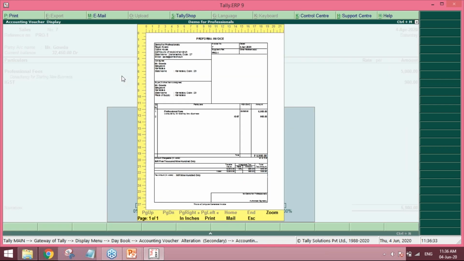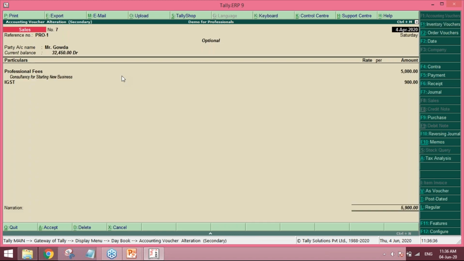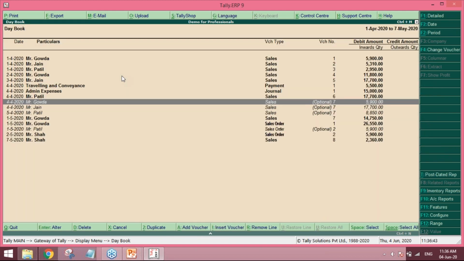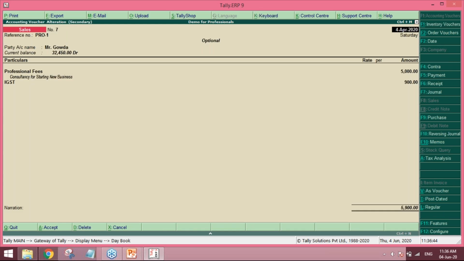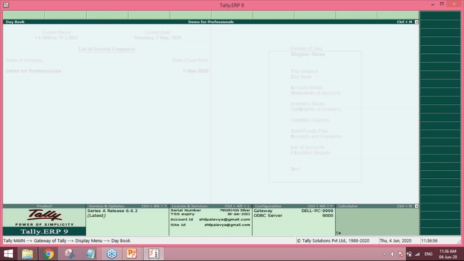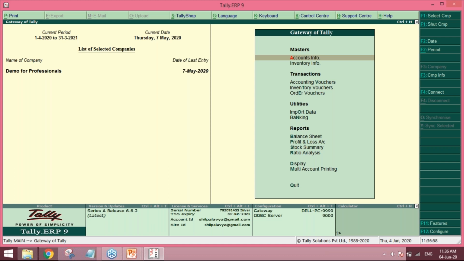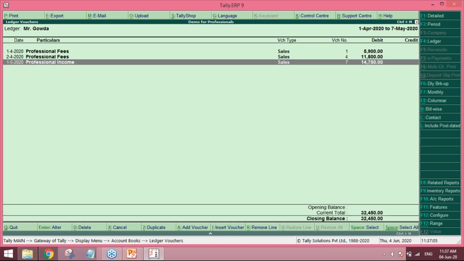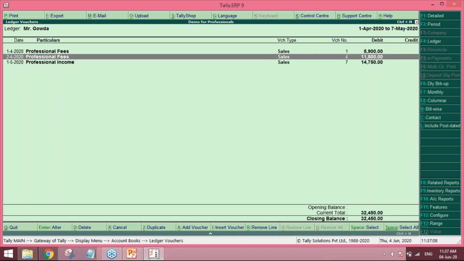So this way you can make sure that a pro forma invoice is being sent to the client and they are not booking the invoices, because for booking the invoices it should be a tax invoice. So it won't be included in your accounts. Suppose I have created a pro forma invoice for Mr. Gowda, it will not be included in his ledger account. If you want to see, I'll quickly go to that particular ledger, Mr. Gowda, and we can see here just three sale invoices are there. The pro forma invoice is not getting reflected here.